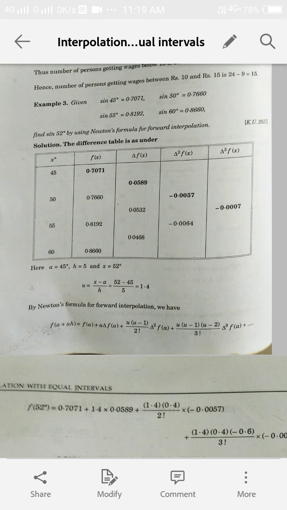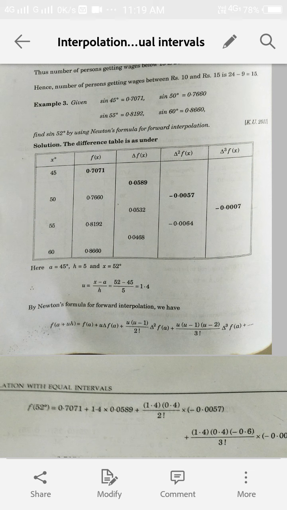Next example: this is the table which represents the values of the sine function at 45, 50, 55 and 60 degrees. So we construct our difference table. X and fx are given to us. First we find the first forward difference del fx, then del square fx, then del cube fx, in the same way as we have discussed earlier.